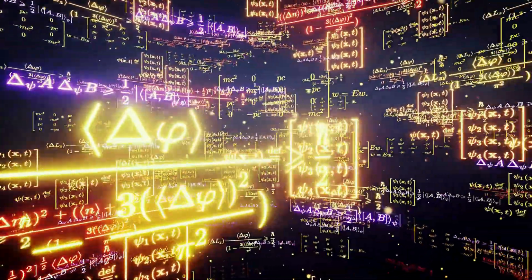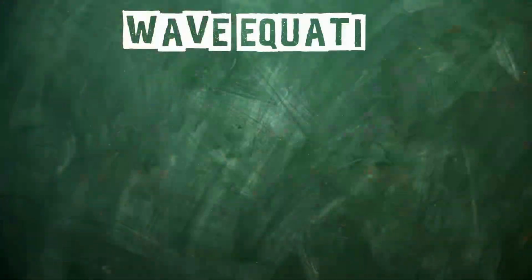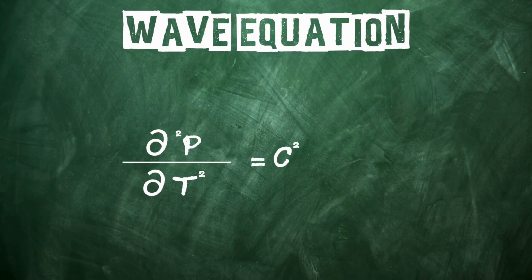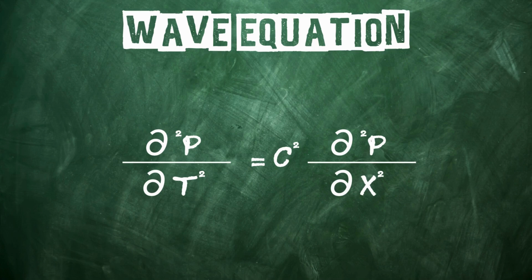Math, explaining the wave equation. Now let's look at the math that describes knock. It's called the wave equation. Second derivative of p with respect to t squared equals c squared times second derivative of p with respect to x squared. Here's what each part means.